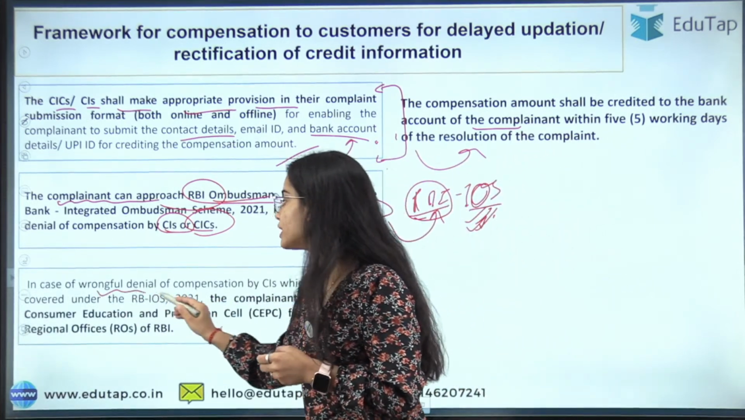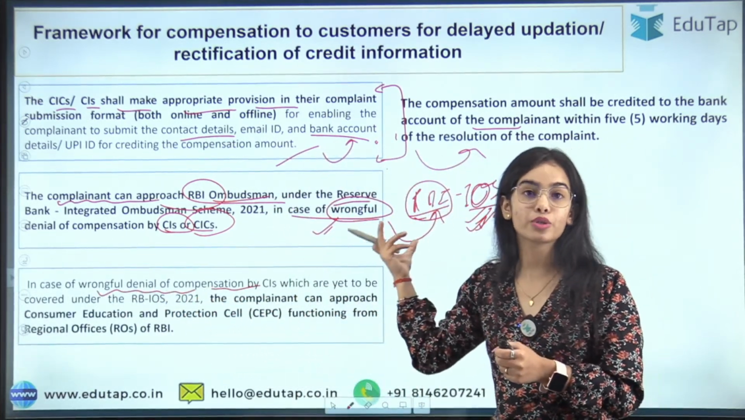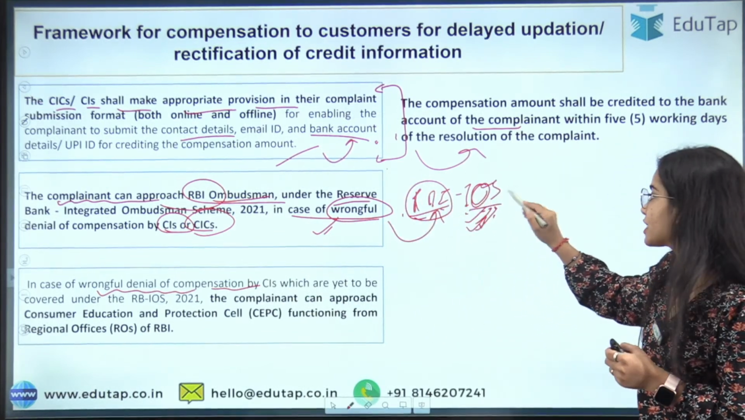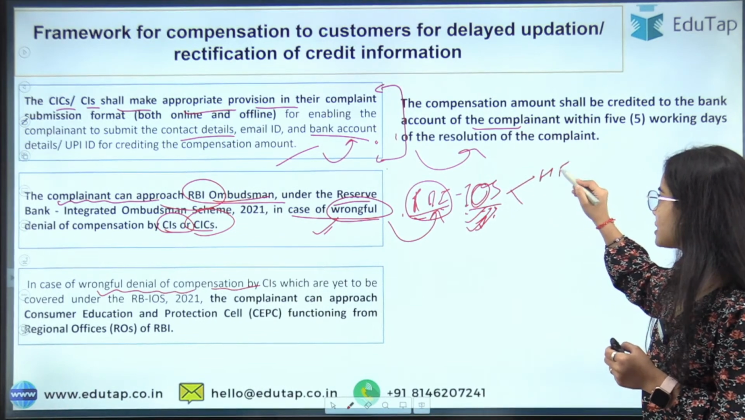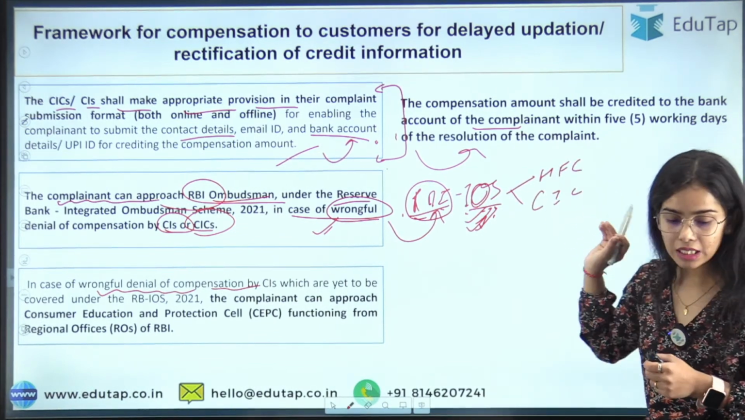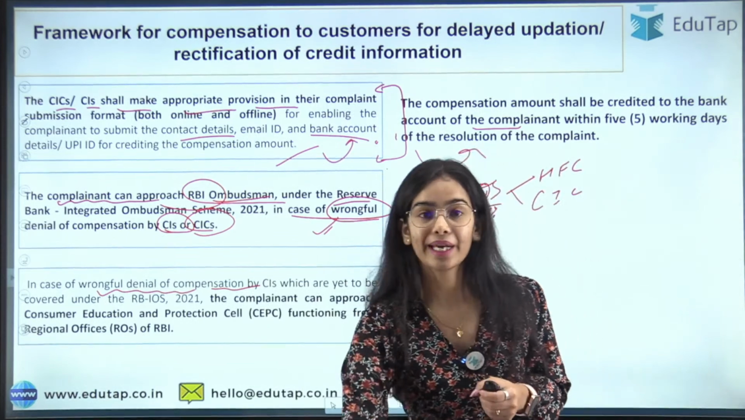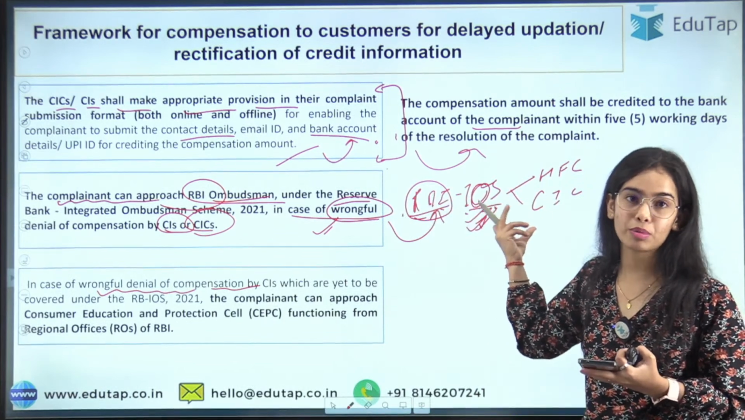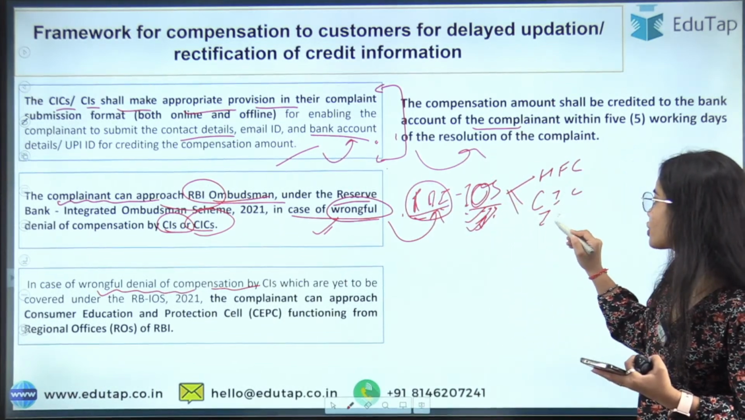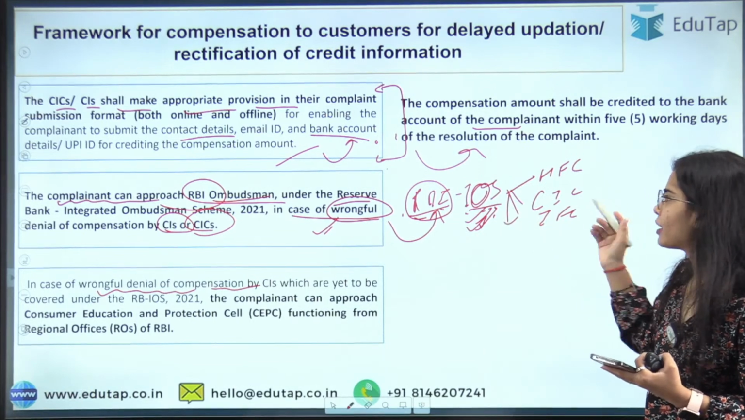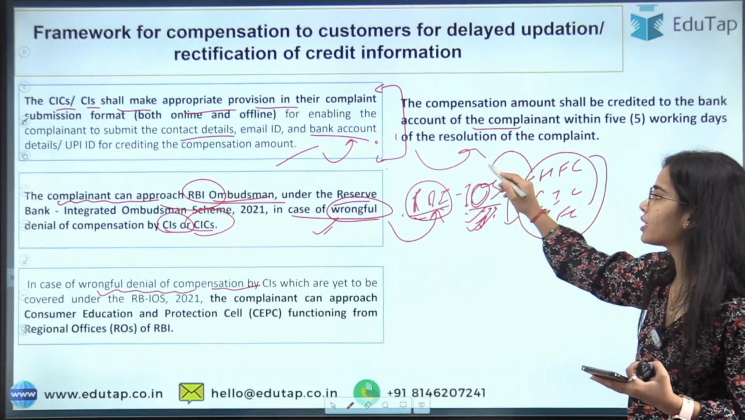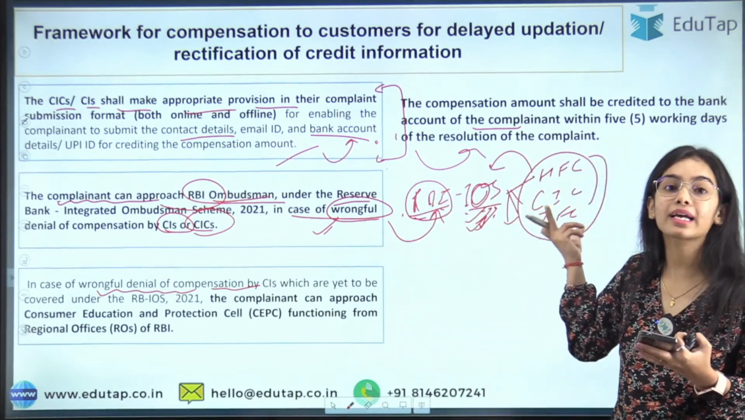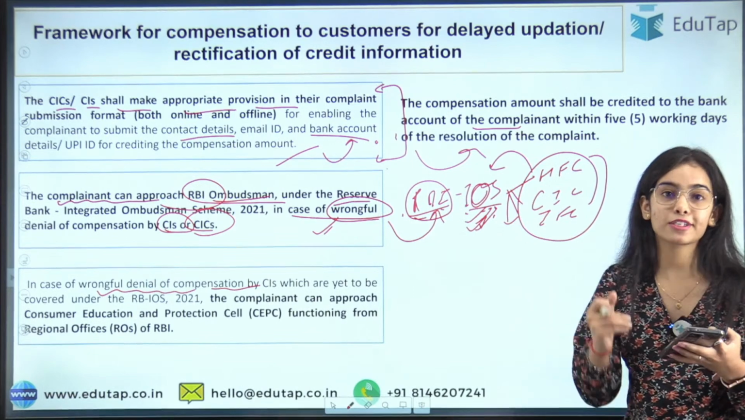In case of wrongful denial of compensation, there are some institutions that are not added under the Reserve Bank of India Integrated Ombudsman Scheme, such as the housing finance companies, the core investment companies, as well as the infrastructure finance companies and the infrastructure funds. So these companies are not included under the scheme. So if you have any complaint regarding them, that they are not giving you the compensation,